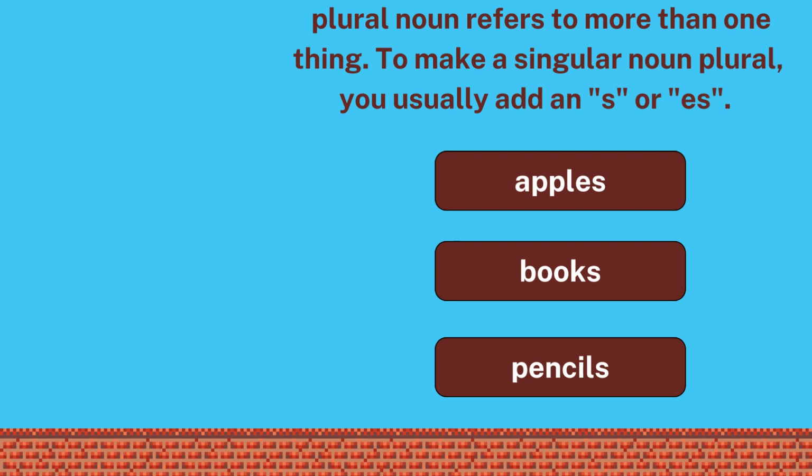And a plural noun refers to more than one thing. But here I need to remind you that to make a singular noun plural, you usually add s or es. In another video, I'm going to explain when we add s to nouns and when we add es to the plural noun.